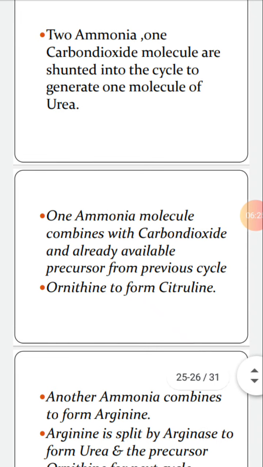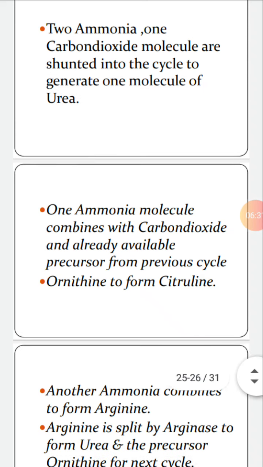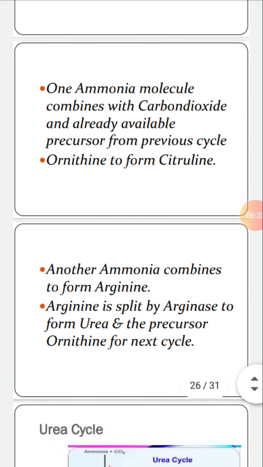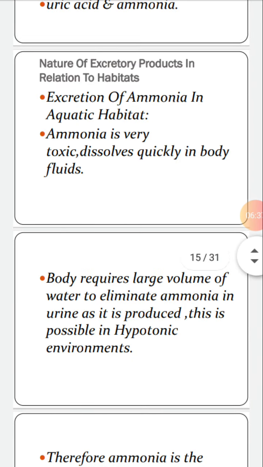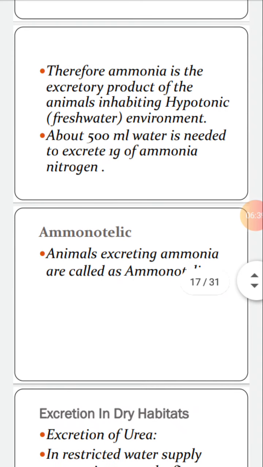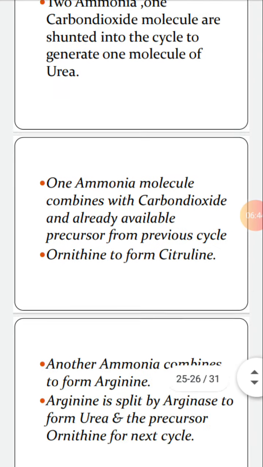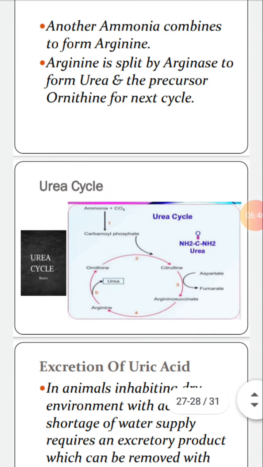Another ammonia combines to form arginine. Arginine then splits by an enzyme arginase to form urea and the precursor ornithine for next cycle. Now you can see the image or diagram.